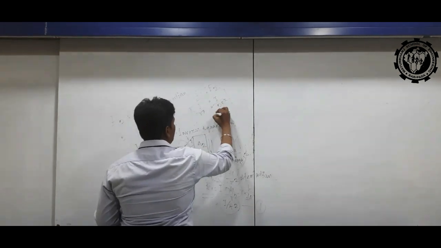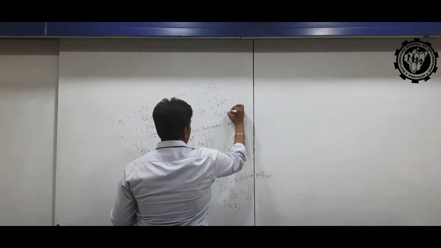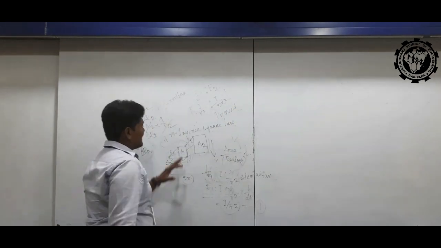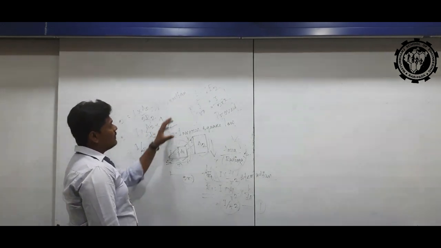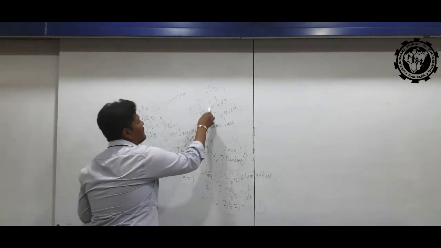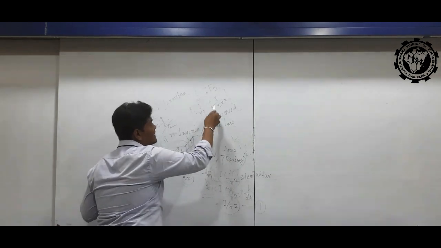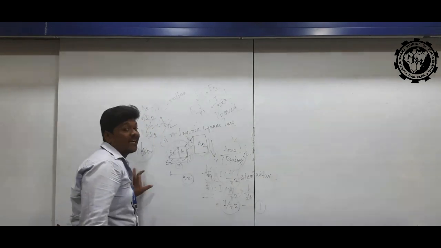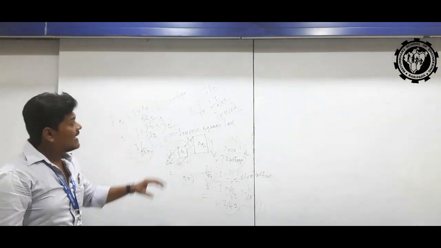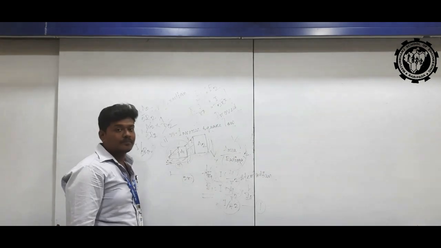So this is proved. The inverse square law is proved by this. The illumination of the first object is inversely proportional to that of the second object from the source. Is it clear? And this is proved.